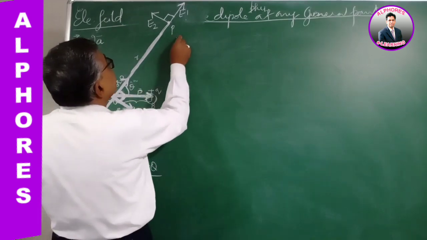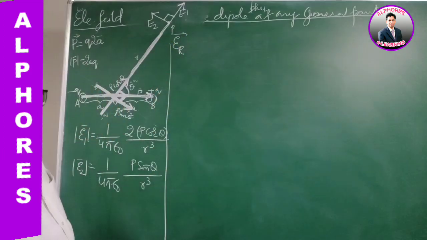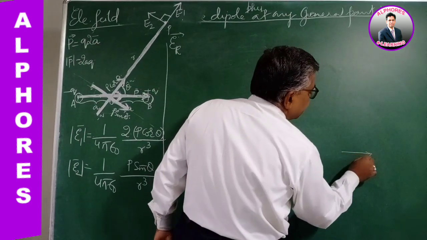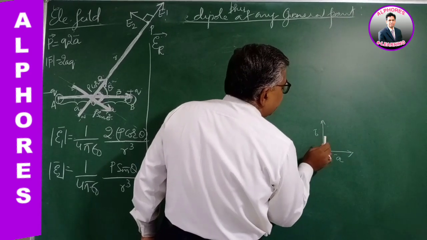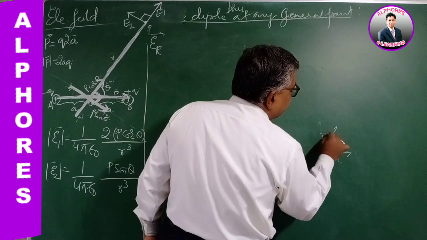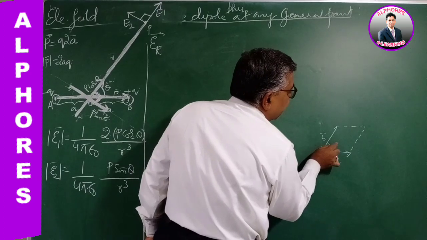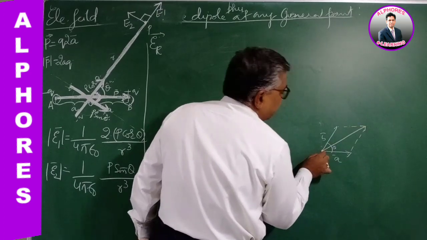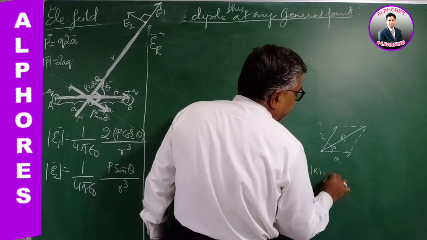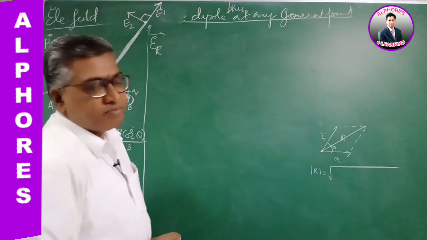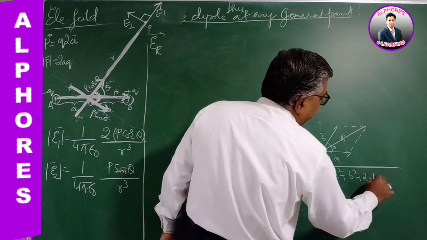So the resultant electric field intensity will be, according to the parallelogram law of vectors, if this is one vector A bar and this is another vector B bar, right? Generally, if there are two vectors A bar and B bar at an angle theta, then considering a parallelogram, the resultant vector is given by the diagonal passing through the point of intersection. So the resultant vector R, and we know the magnitude of the resultant, mod R, is the square root of A square plus B square plus 2AB cos theta.